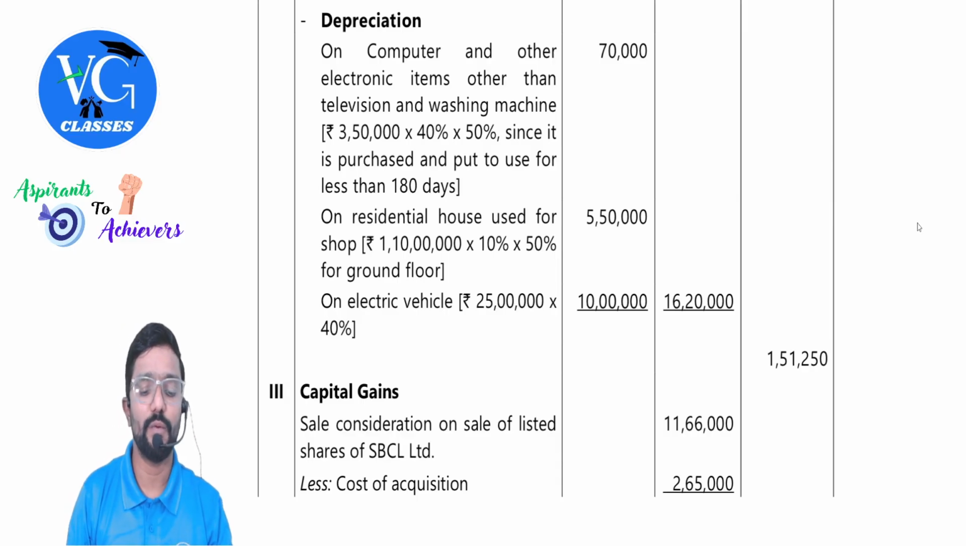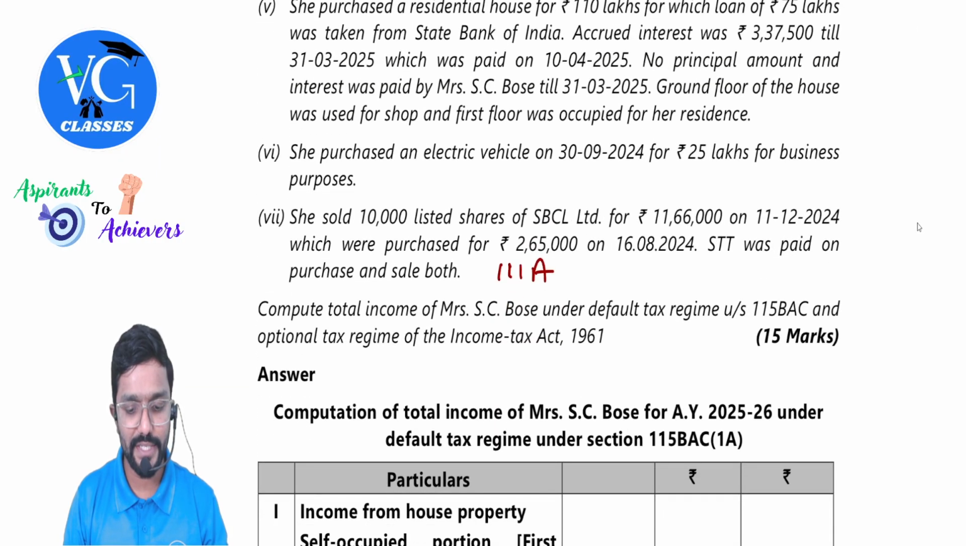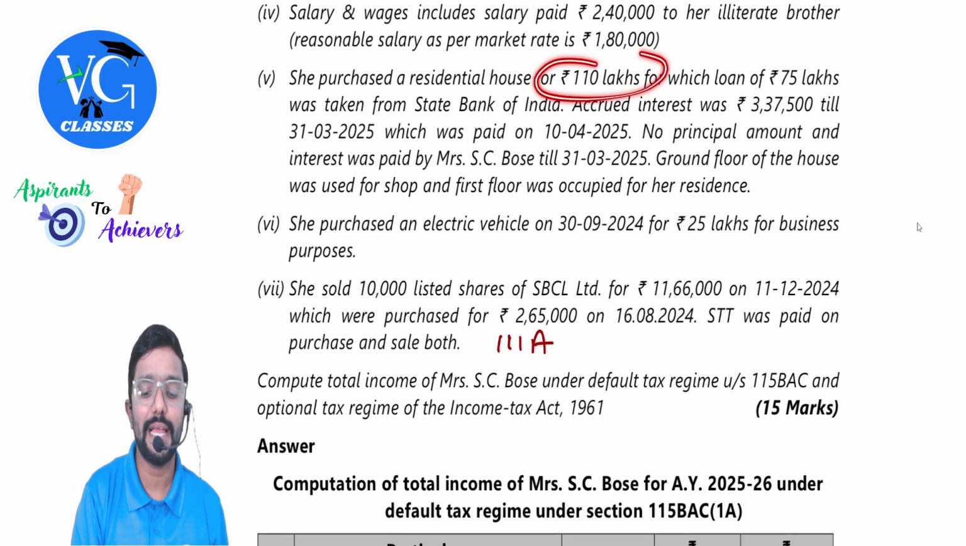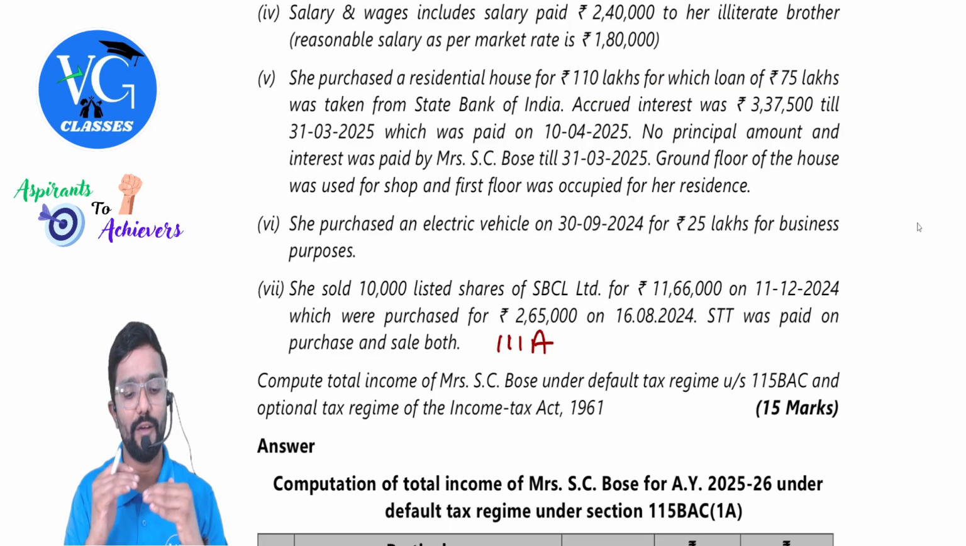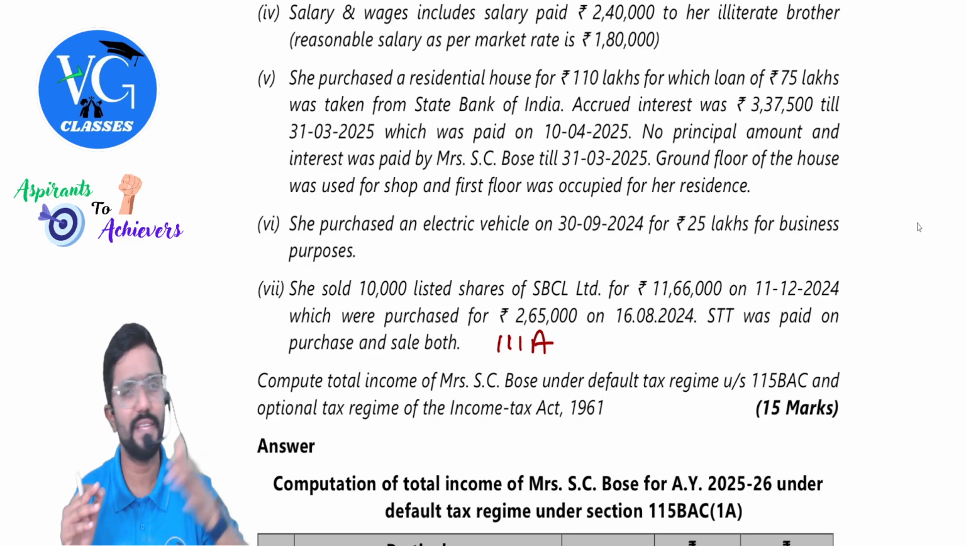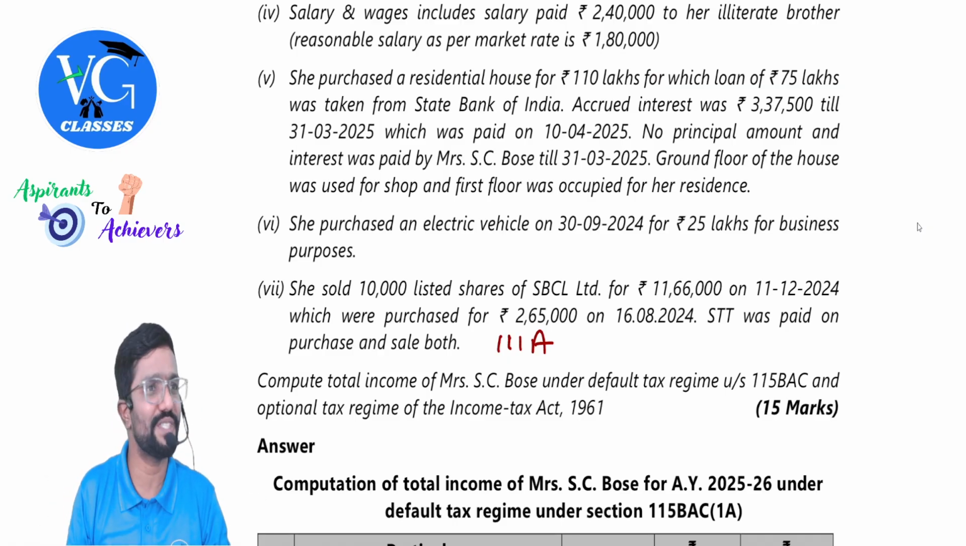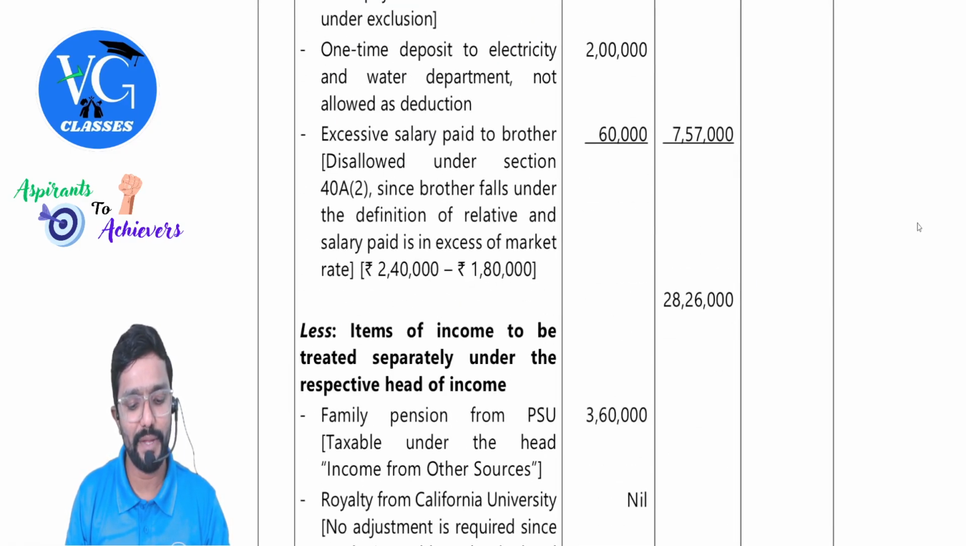What is the capital expenditure? 1 crore 10 lakh. Of the shop part she can claim. Okay, 1 crore 10 lakh is the total cost. There are two floors. One floor is used for shop, another floor is used for the self residence. For self residence, she cannot claim any depreciation. But for shop, can she claim it? Yes, she is the owner. So she can claim depreciation.